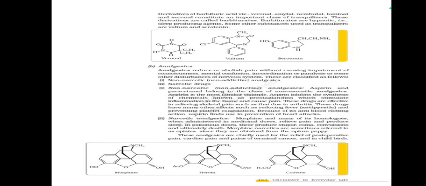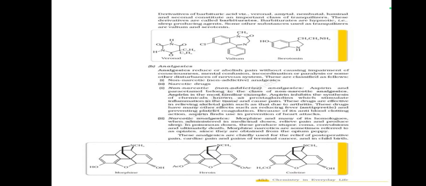Derivatives of barbituric acid, such as veronal, amytal, nembutal, luminal, and seconal, constitute an important class of tranquilizers. These derivatives are called barbiturates. Barbiturates are hypnotic, that is, sleep producing agents. Some other substances used as tranquilizers are valium and serotonin.